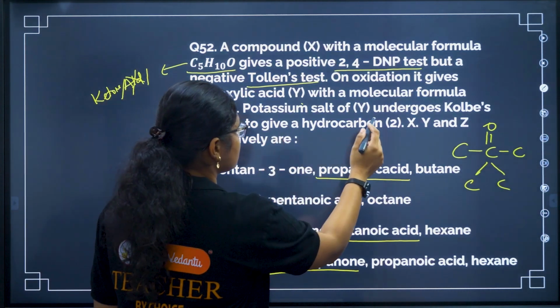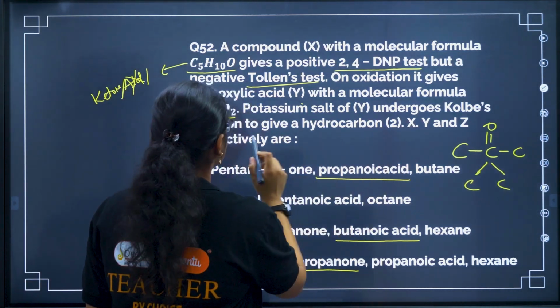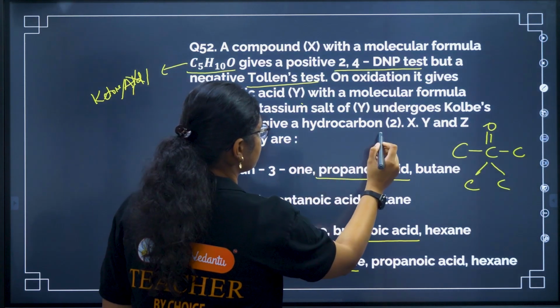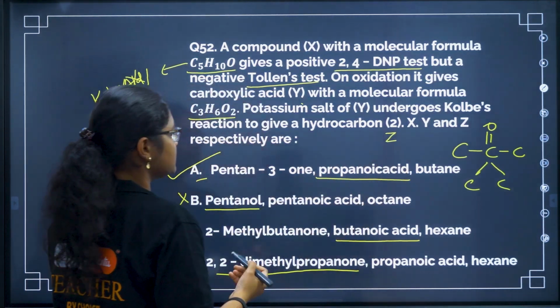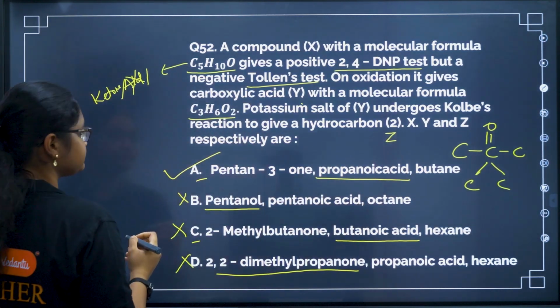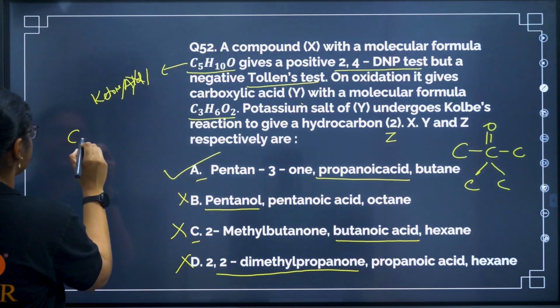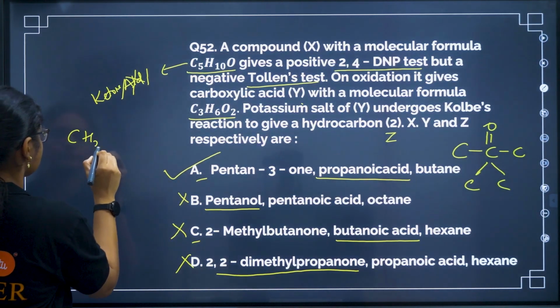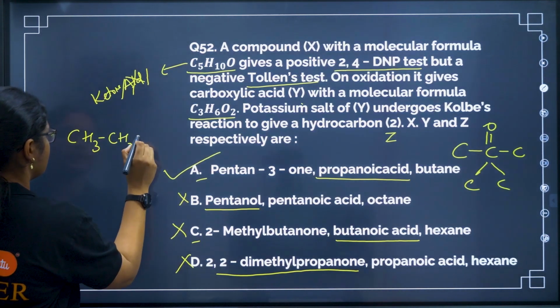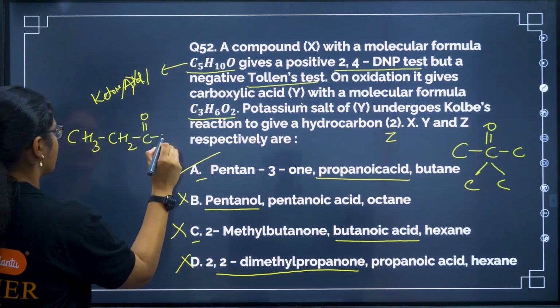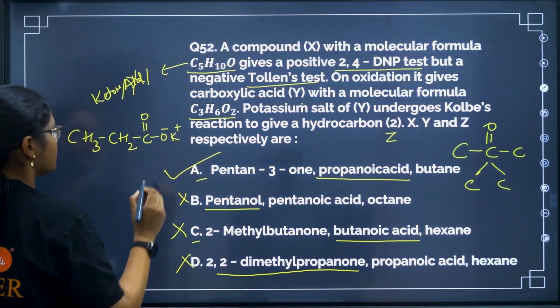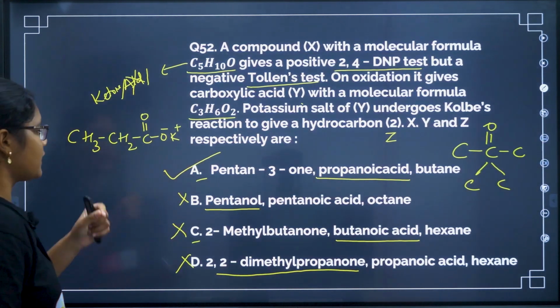So potassium salt of Y undergoes Kolbe's reaction to give a hydrocarbon Z. Okay. So what is this hydrocarbon? If you see propanoic acid, right? So C3H6O2, this is the compound. Potassium salt of this one means what? It will undergo your decarboxylation, right?